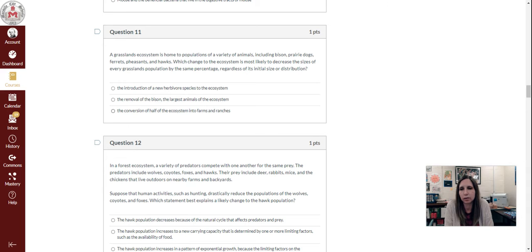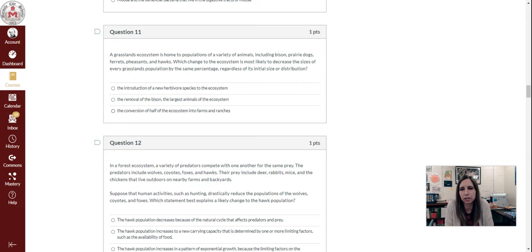Question 11. A grasslands ecosystem is home to populations of a variety of animals, including bison, prairie dogs, ferrets, pheasants, and hawks. Which change to the ecosystem is most likely to decrease the sizes of every grasslands population by the same percentage, regardless of its initial size or distribution?